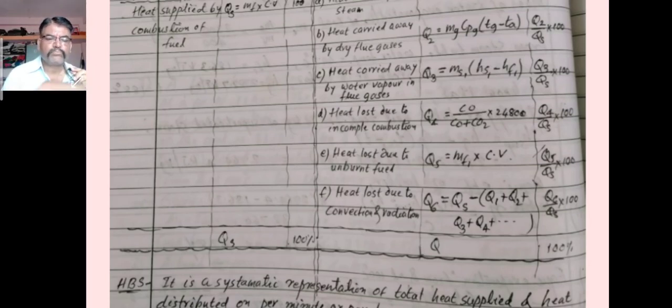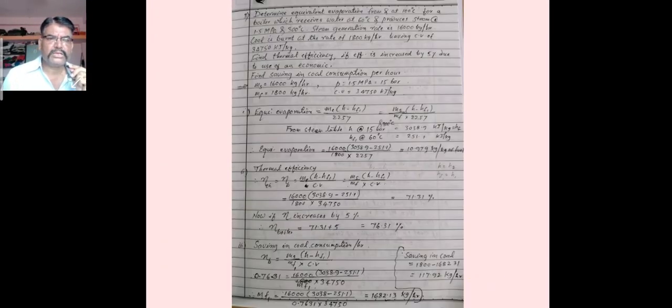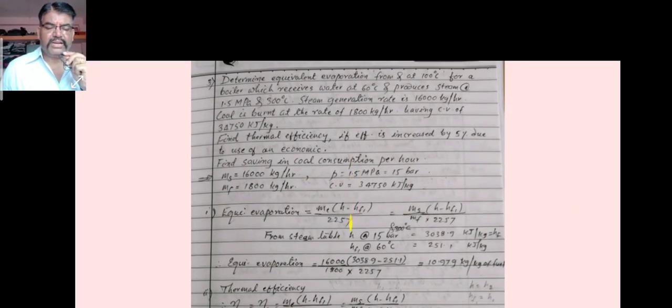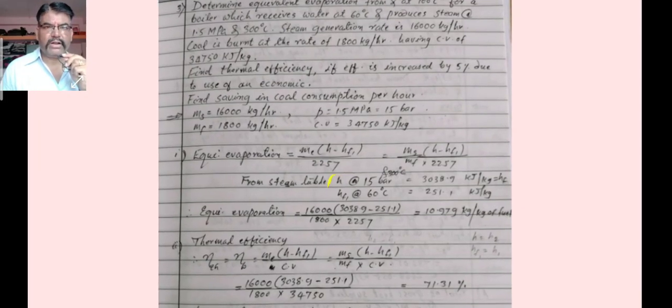Now the next one, an examination numerical I'll consider for you: determine the equivalent evaporation from and at 100 degrees Celsius for a boiler which receives water at 60 degrees Celsius and produces steam at 1.5 megapascal and 300 degrees Celsius. The steam generation rate is 16,000 kg per hour.